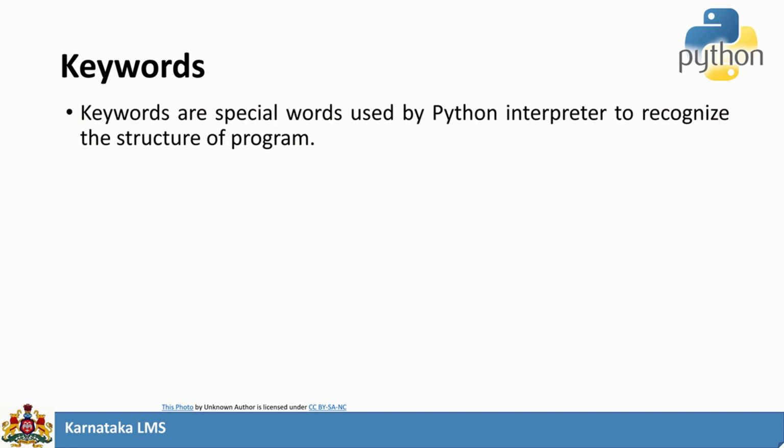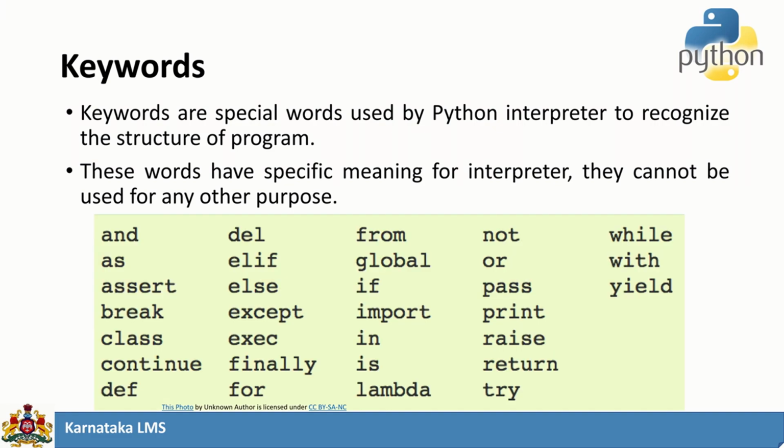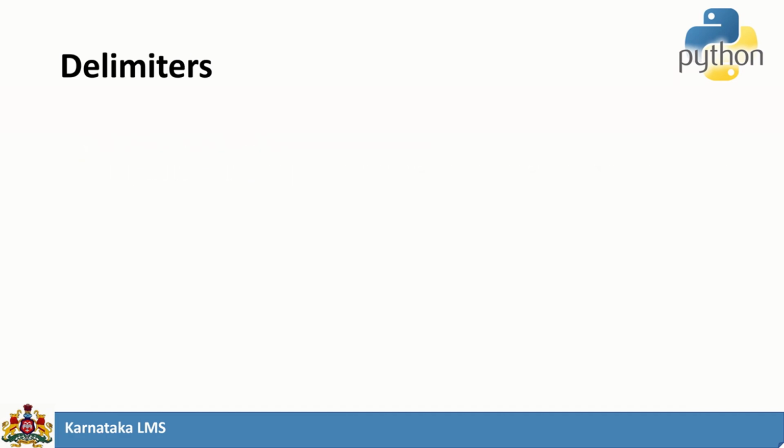First, let us start with the keywords. Keywords are special words which have some predefined meaning. Predefined meaning means we have to use those keywords only for a particular purpose. You cannot use it as a variable. So these words have a specific meaning and cannot be used for any other purpose. These are the set of keywords available in Python, almost similar to C, C++ and Java. From, del, add, break, like that we have a set of keywords.